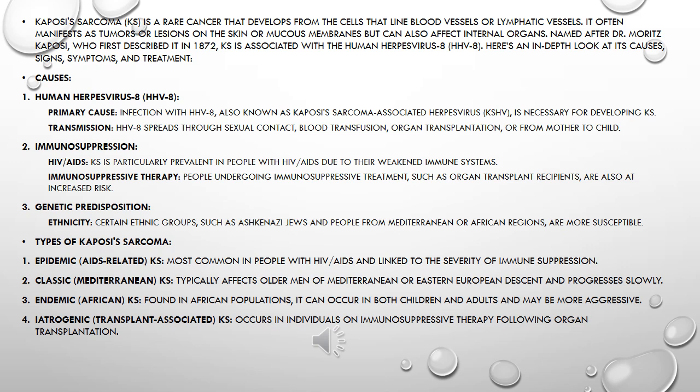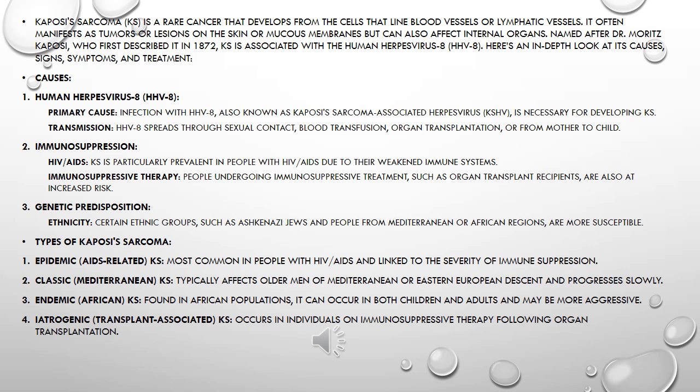Named after Dr. Moritz Kaposi, who first described it in 1872, KS is associated with the human herpesvirus 8, HHV8. Here's an in-depth look at its causes, signs, symptoms, and treatment. Causes. 1. Human herpesvirus 8, HHV8. Primary cause: infection with HHV8, also known as Kaposi's sarcoma-associated herpesvirus, KSHV, is necessary for developing KS.